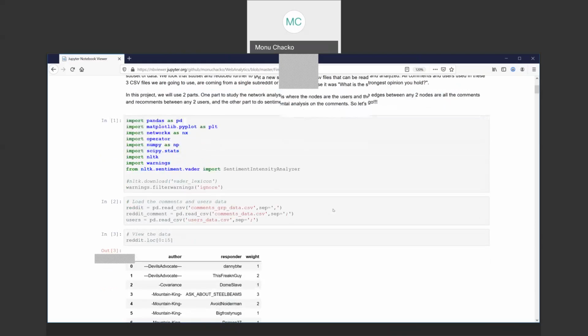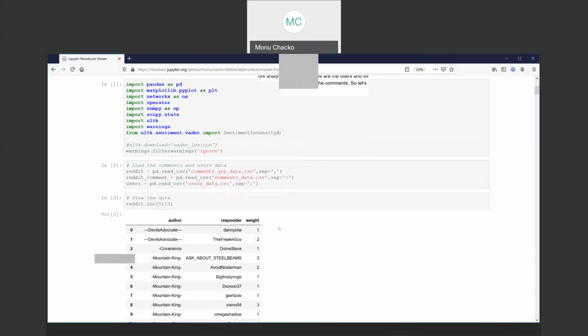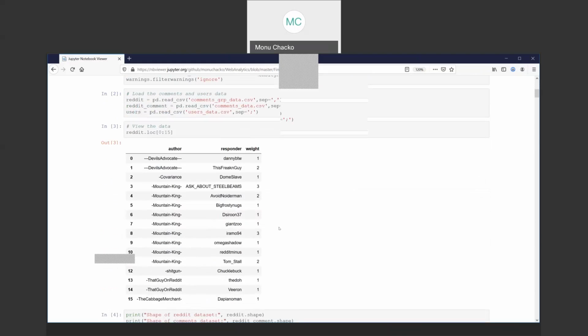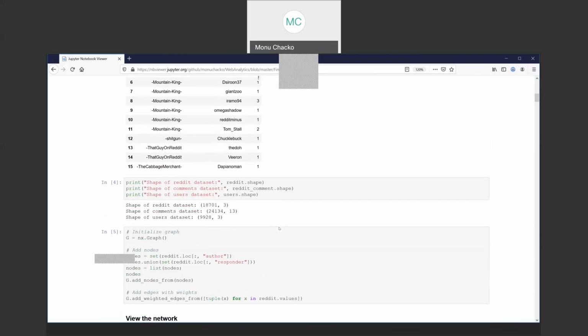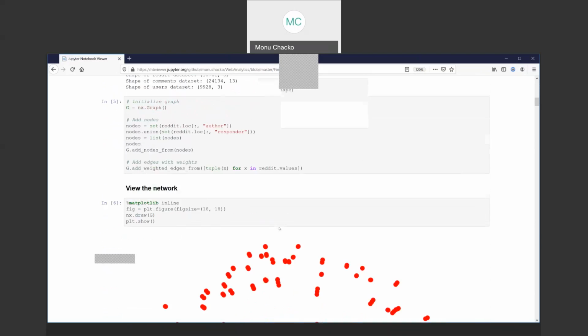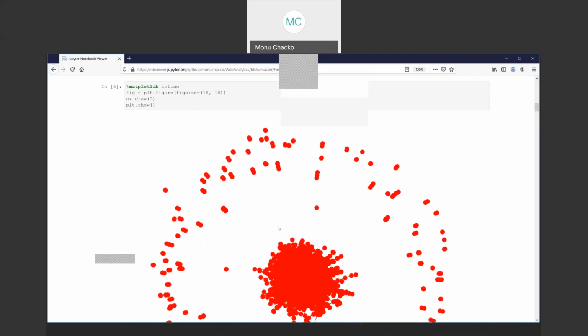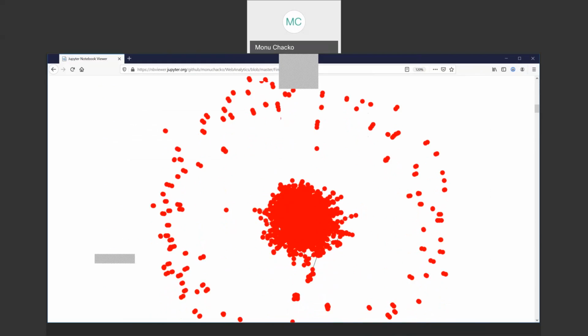So here, I'm just going to go quickly because of lack of time. We loaded the CSV file here, and this is the weight, just a display of the top 15. This is the shape, and we created a graph. Quickly going to the graph, we found this is the entire network of the data set. There's a larger amount out there, but we took a subset. And this is the network.